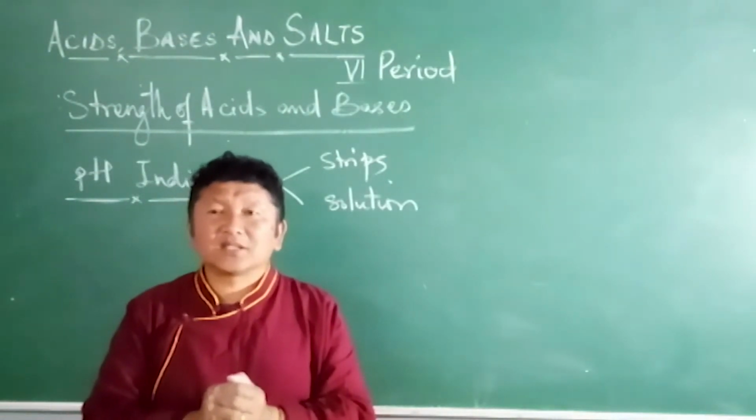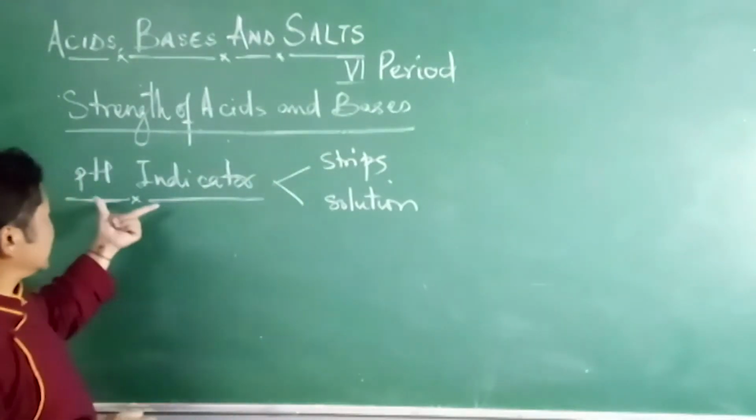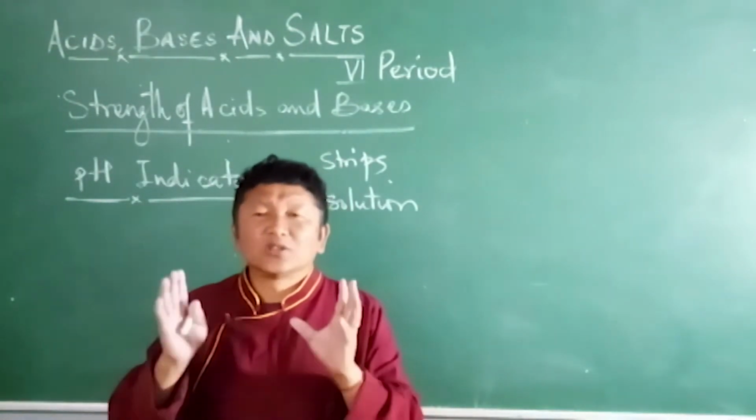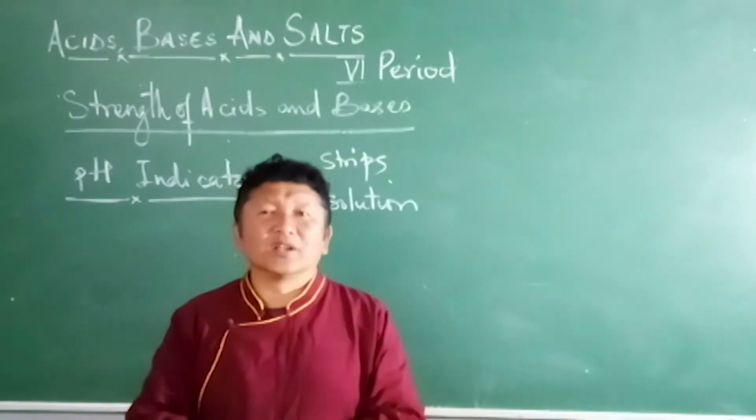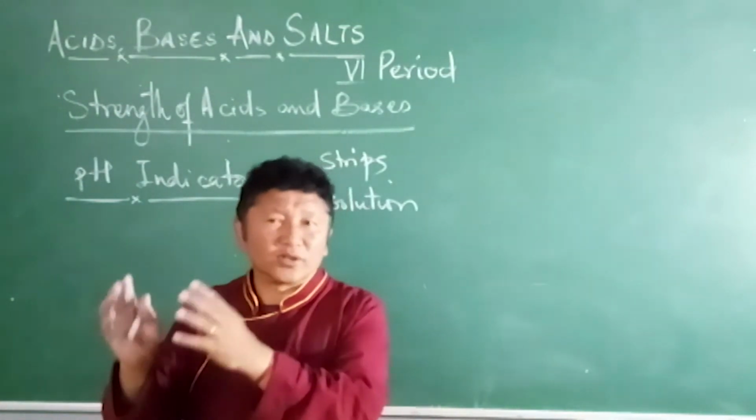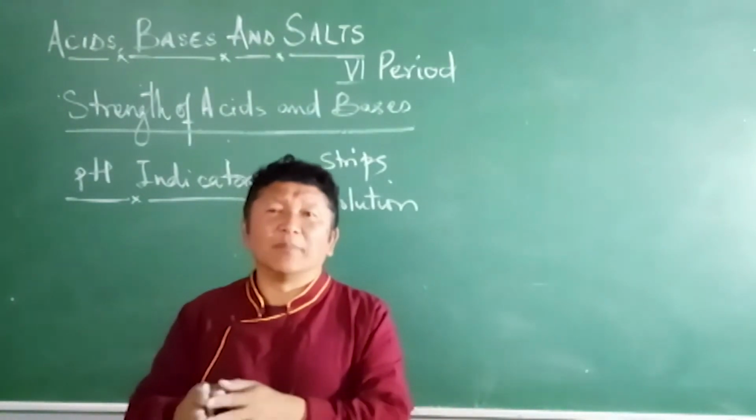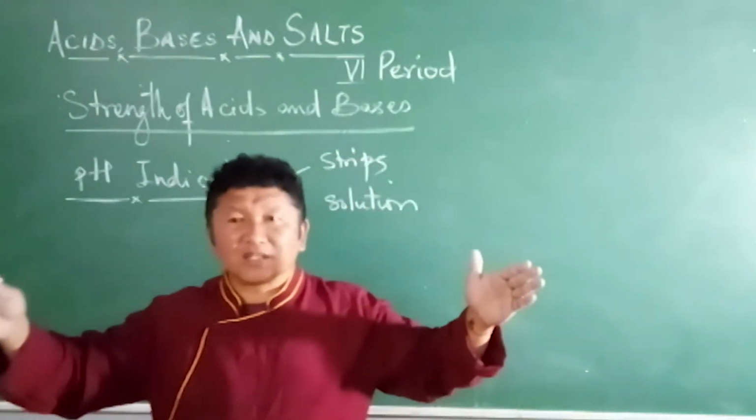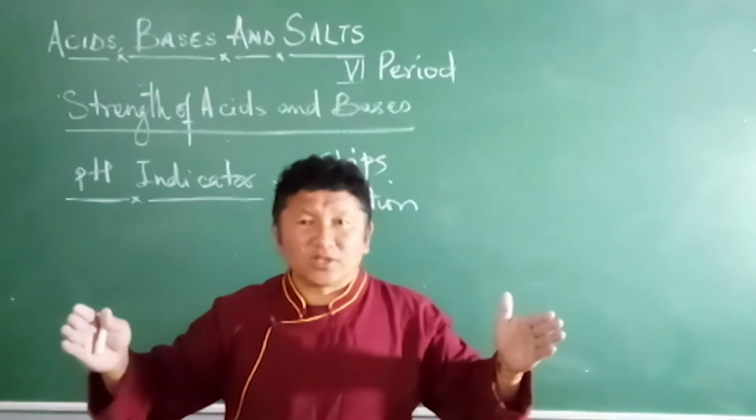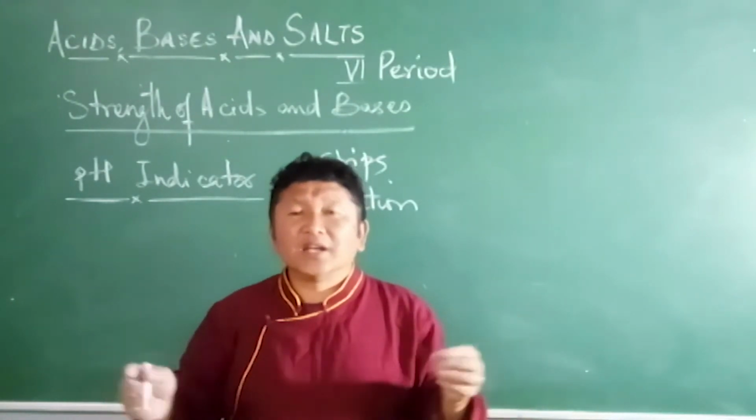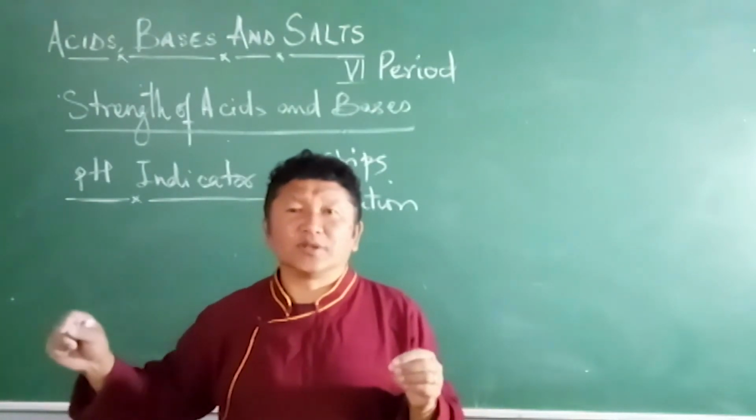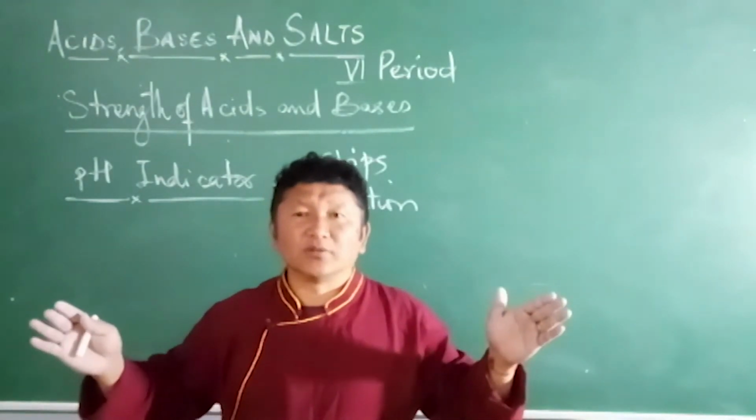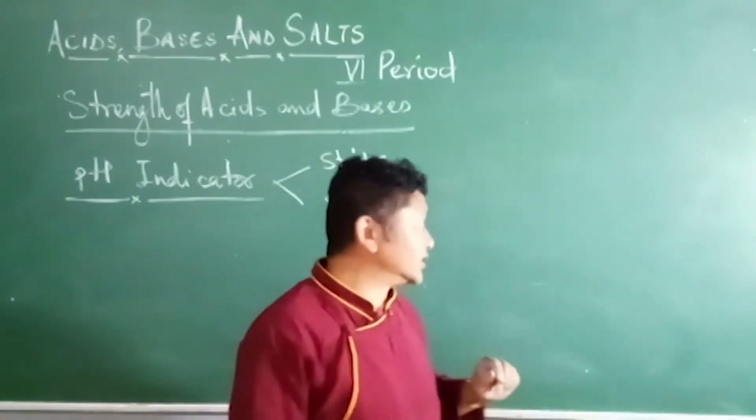pH stands for hydrogen potential. The pH indicator is a universal indicator, unlike methyl orange, methyl red, phenolphthalein and litmus, which work only in certain ranges. The pH range goes from 0 to 14.